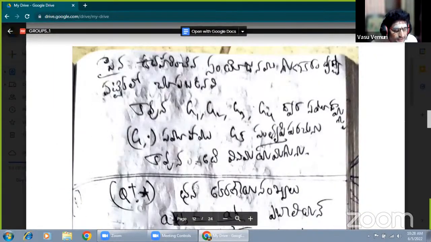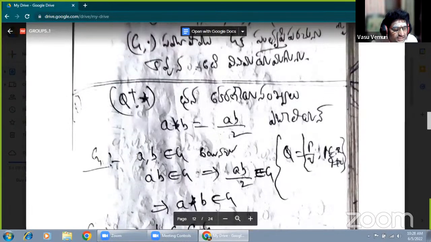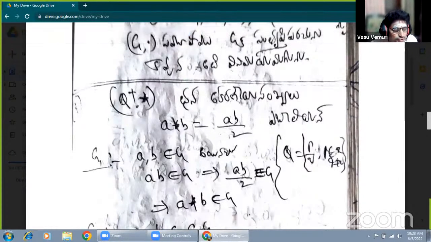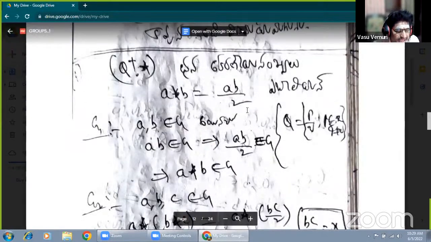Okay, this example. Here, the set of all positive rational numbers under star is the binary operation. Please note down this example. Already this problem is in your textbook, so you can refer to it. Yesterday in the last session we explained especially this problem: the set of all positive rational numbers under star, where A star B equals AB by 2, to form an abelian group.